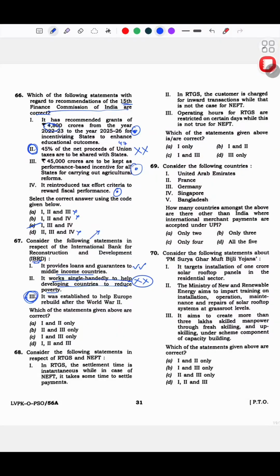The moment I read this statement, I remembered Shivan sir. I was like, thank you Shivan sir, you dealt with the history of IBRD, basically World Bank, and also WTO, and also the third one, IMF. So I was like, thank you sir that you discussed this, because I know this is also correct, and I chose this option. I went there without any rethinking or double thoughts.